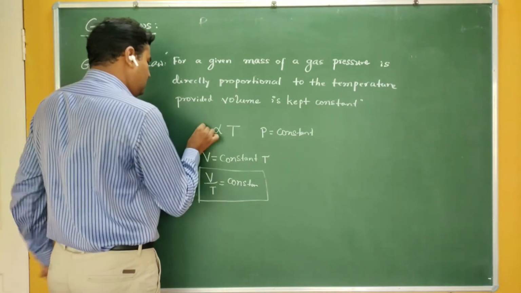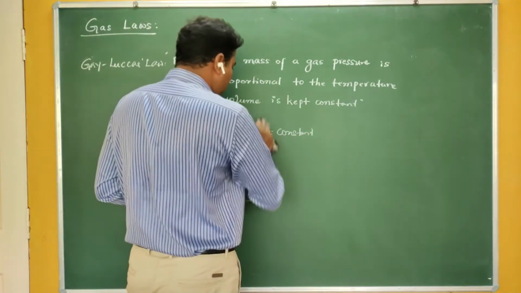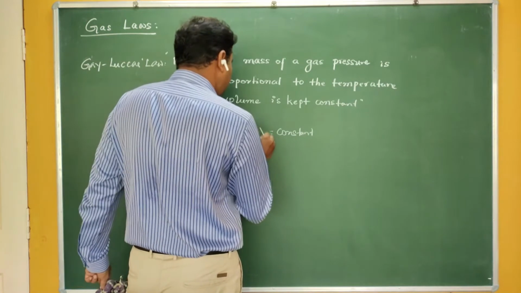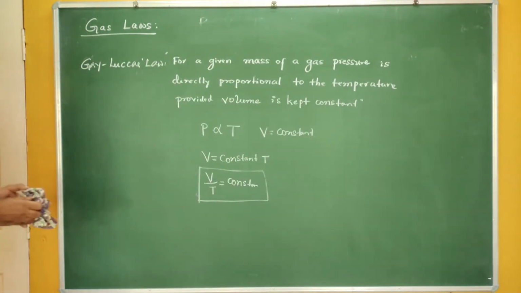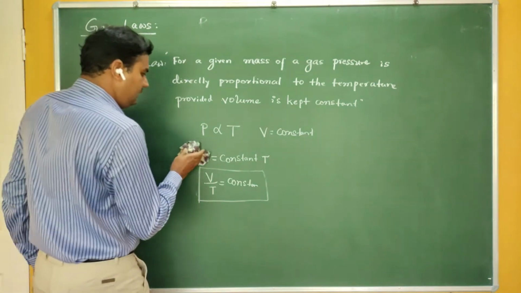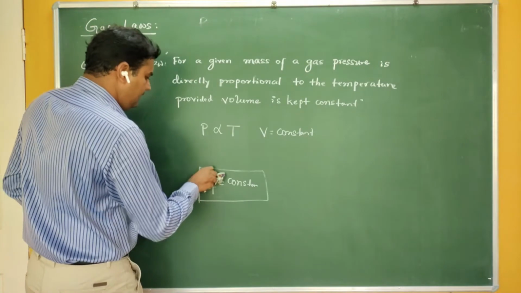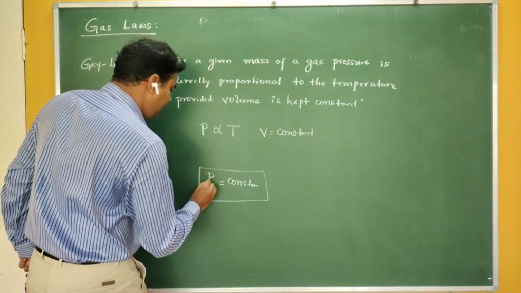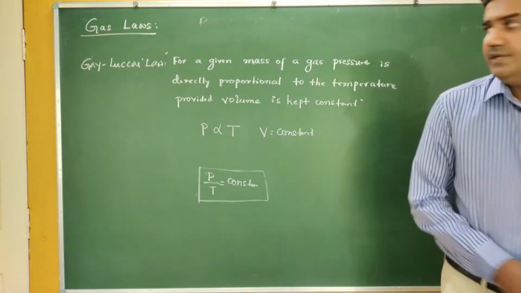The pressure increases in the same manner as the volume did, provided your volume is kept constant. So the pressure is directly proportional to temperature, but your volume is kept constant. Therefore this can be written as P by T is equal to constant. This is called Gay-Lussac law.